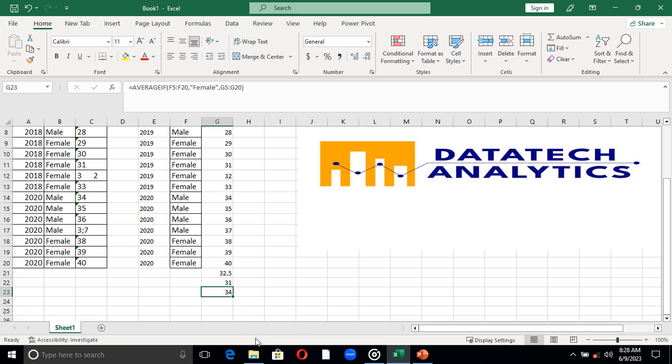If you also want to do the aggregate now and you add this together, 34 plus 31, that is 65. 65 divided by 2 is 32.5. As you can see, everything is intact now.